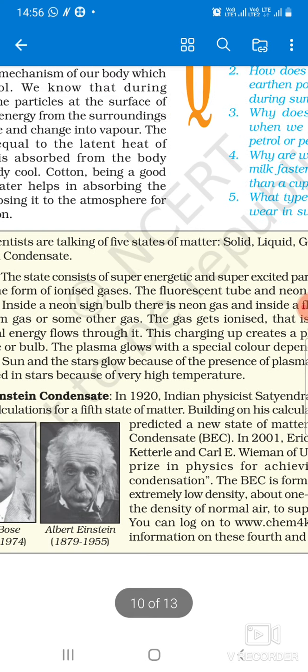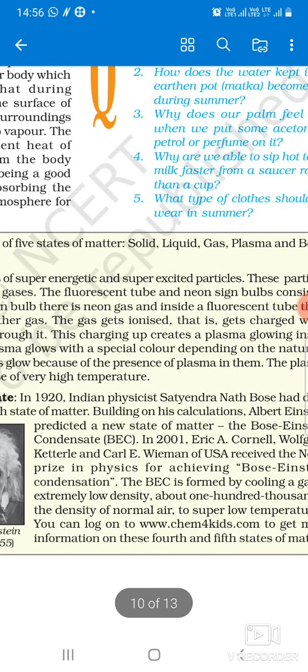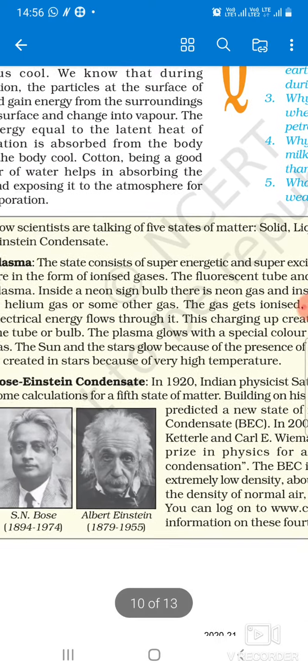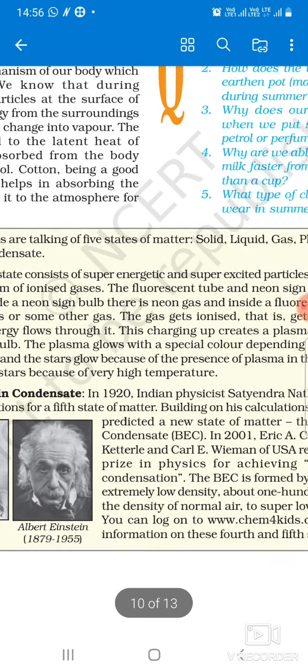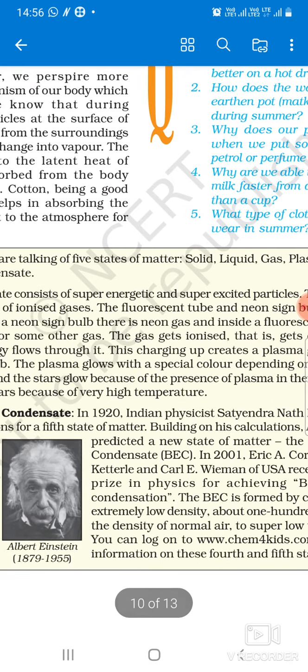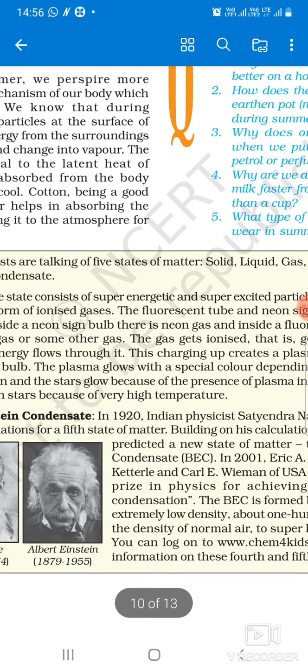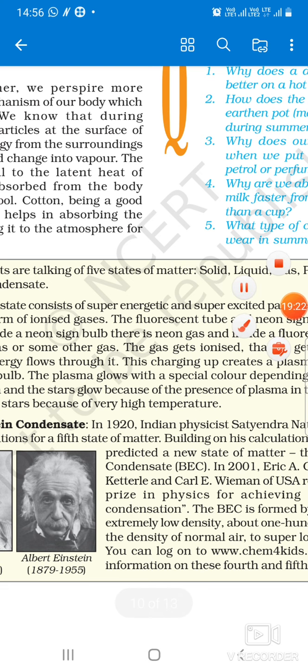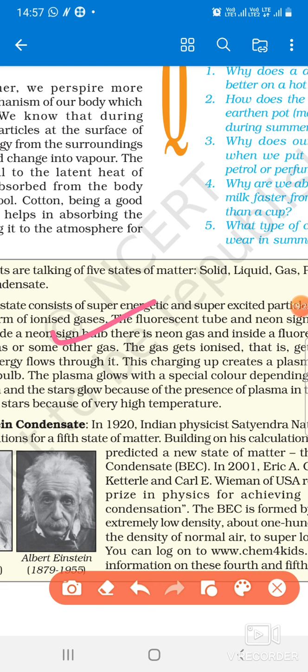And the sun and the stars glow because of the presence of plasma in them, and the temperature is very, very high because of the super energetic, super ionized, super excited particles. Okay, this is all about plasma.